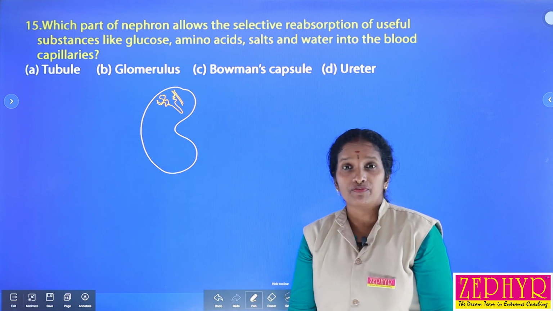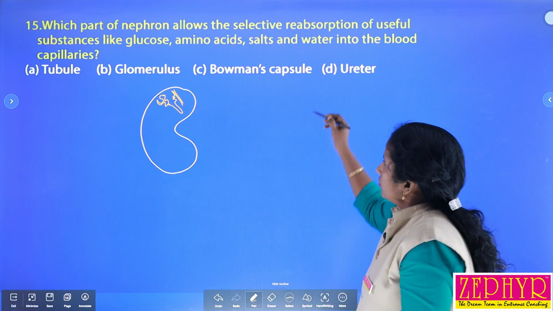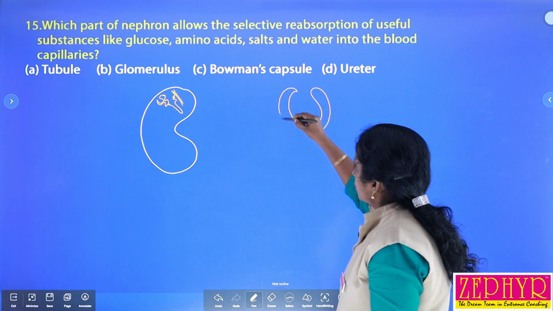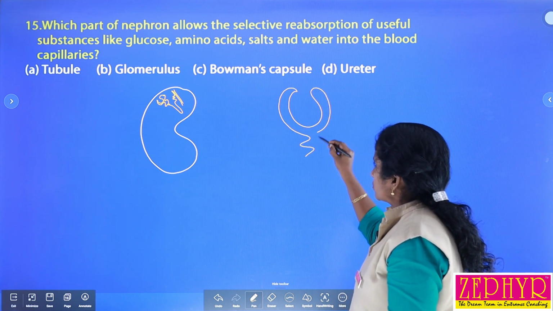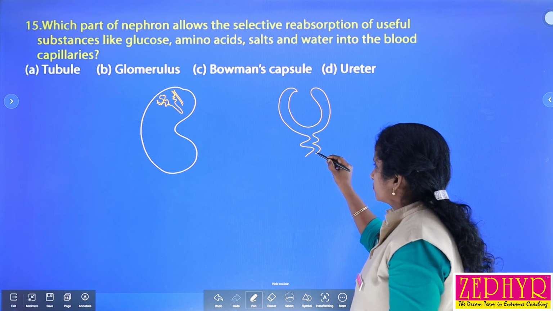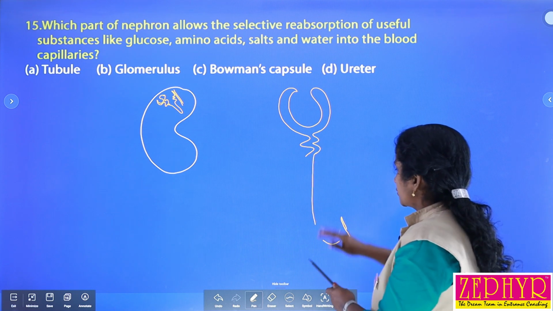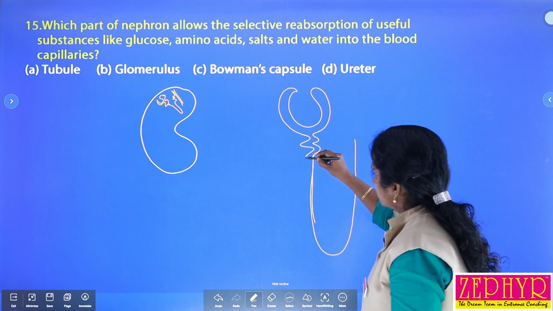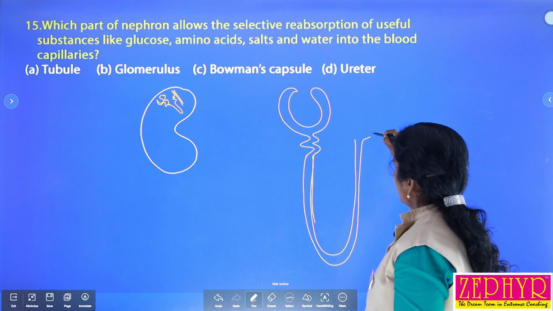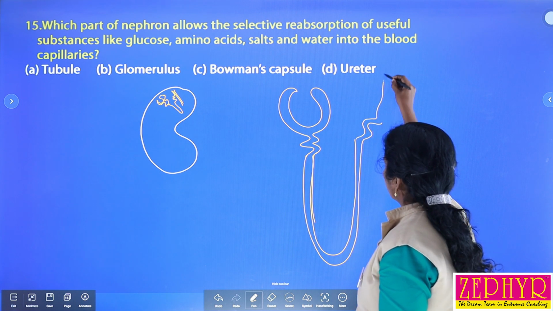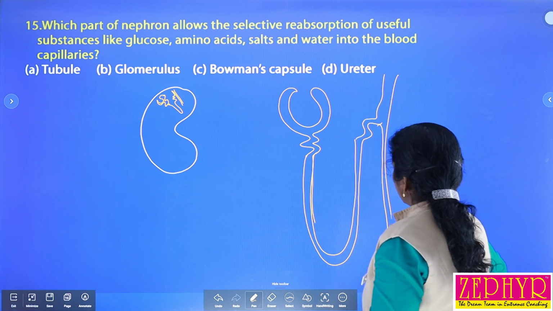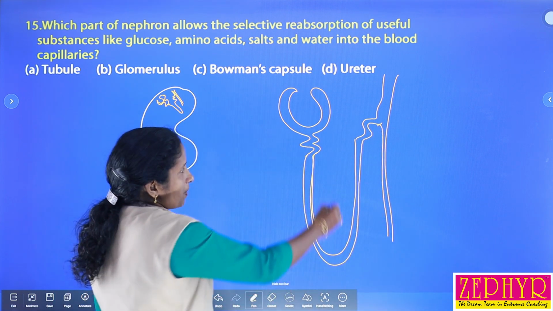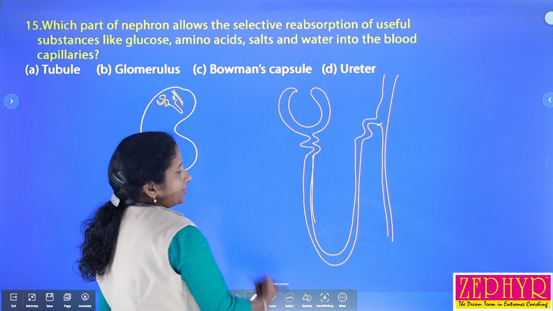Nephrons act as a filter, isn't it? So when we observe the structure of these nephrons, it consists of a capsule-like structure called Bowman's capsule, and connected to this there is a tube-like structure, and then another highly coiled region, and then the collecting duct. These are the main parts of a nephron. These parts are known as a renal tubule.